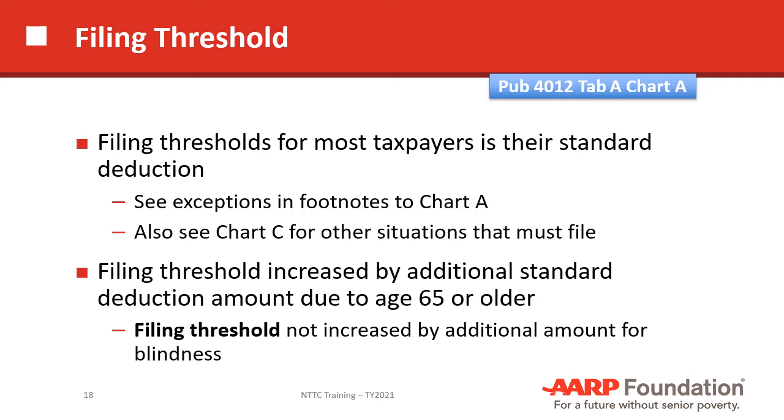And there are also situations where people should file, and those are described in chart C as well. The filing threshold, just as the standard deduction, is increased by age 65 or older, but you'll note at the bottom of this slide that it is not increased by the amount for blindness.